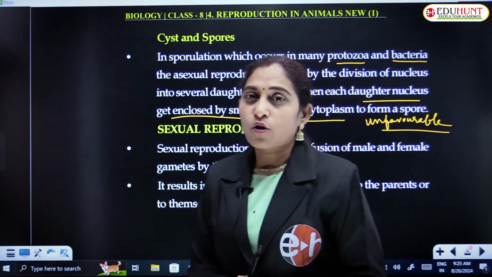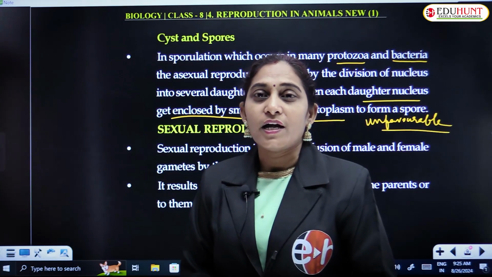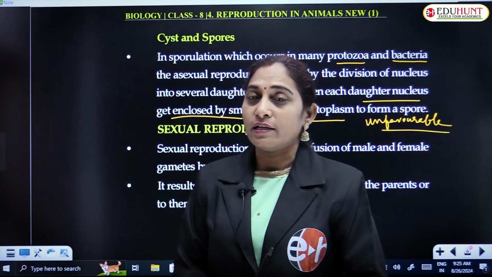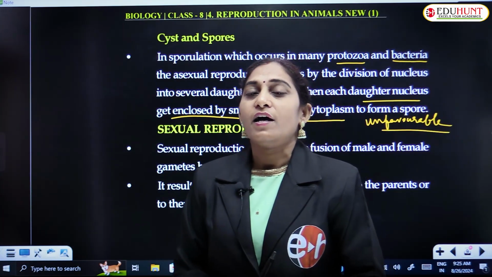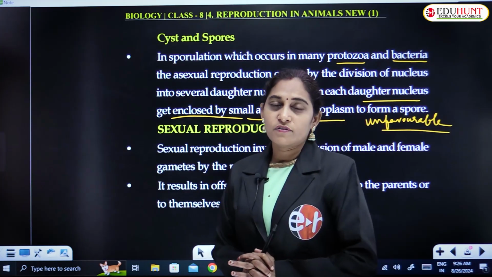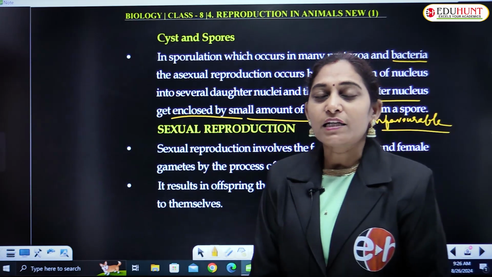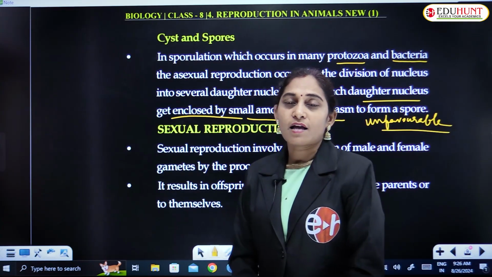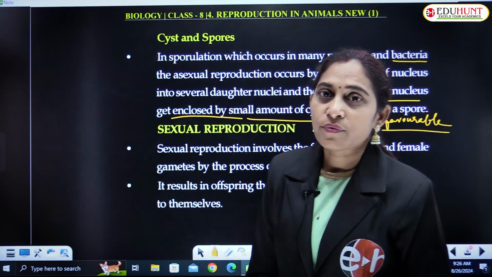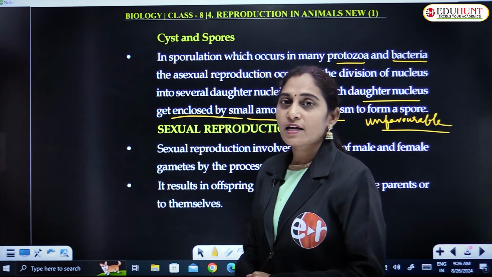Binary fission is quite common in protozoa like amoeba, paramecium, noctiluca, even ceratium, and all these protozoa reproduce by binary fission. It occurs mostly during favorable conditions. Multiple fission is also seen, for example in plasmodium, and it occurs during unfavorable conditions.